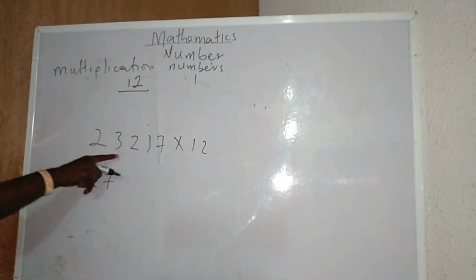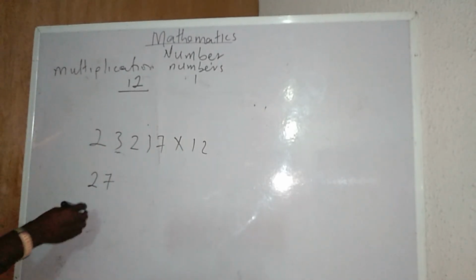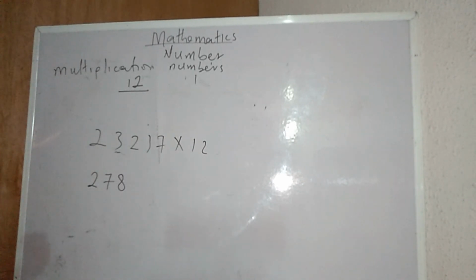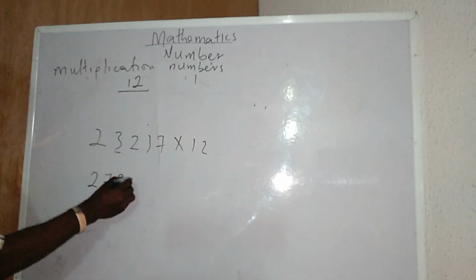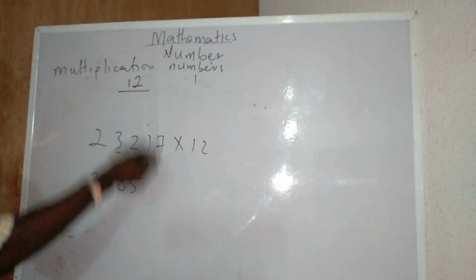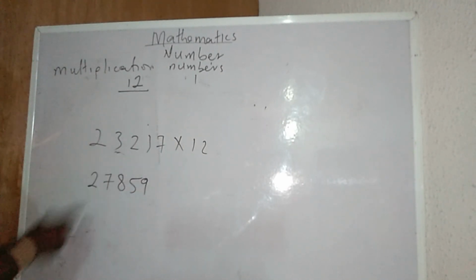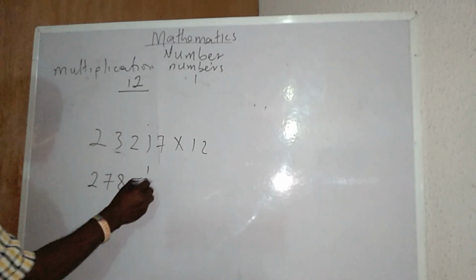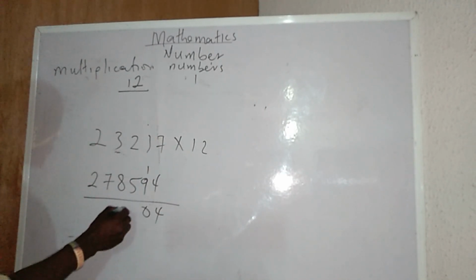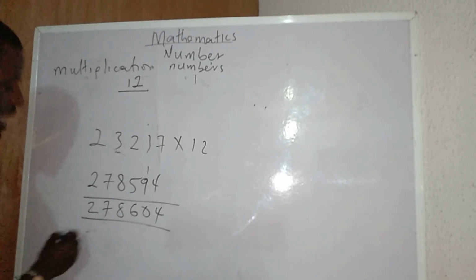The next one is 2 times 3, which is 6. 6 plus 2 is 8. The next one is 2 times 2, which is 4. 4 plus 1 is 5. The next one is 2 times 1, which is 2. 2 plus 7 is 9. The next one is 2 times 7, which is 14. I will write 1, 4, and my final answer is 1 4 9 0 6 8 7 2. That is my final answer.